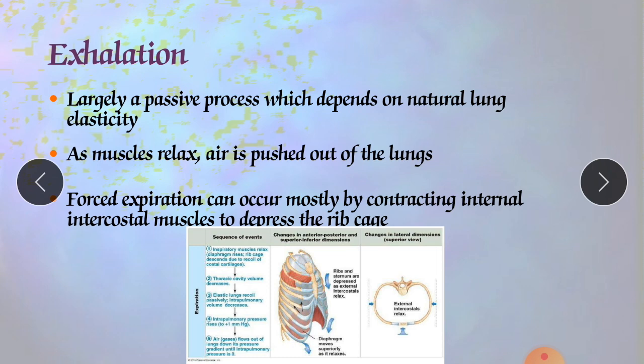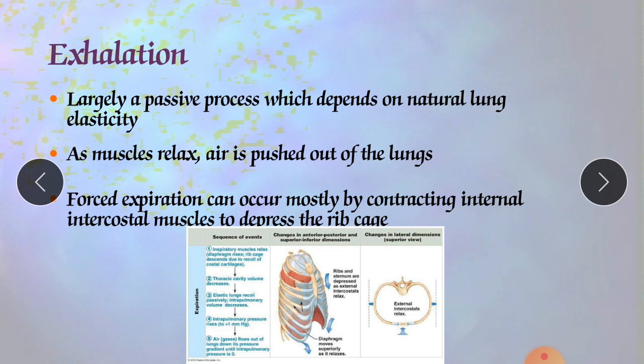So it happens in the case of our lungs as well. Two inwardly directed forces contribute to elastic recoil: first, the recoil of elastic fibers that were stretched during inhalation, and second, the inward pull of surface tension due to the film of alveolar fluid.